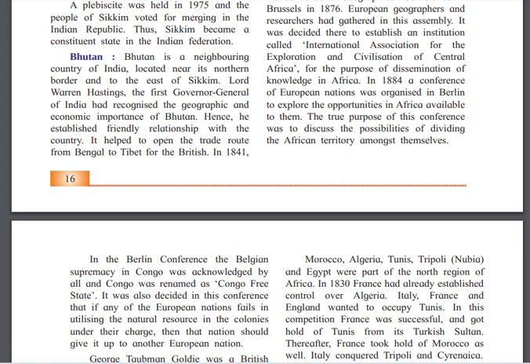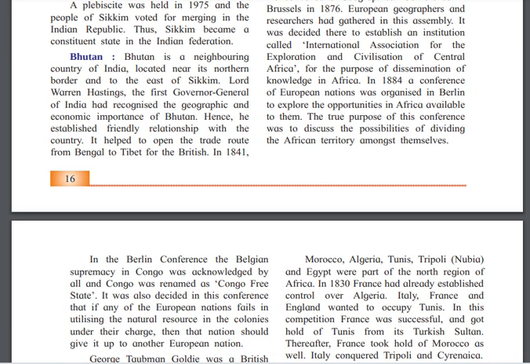Bhutan is a neighboring country of India. It is located near its northern border and to the east of Sikkim. Lord Warren Hastings, the first Governor General of India, had recognized the geographic and economic importance of Bhutan, and hence he established a friendly relationship with the country.